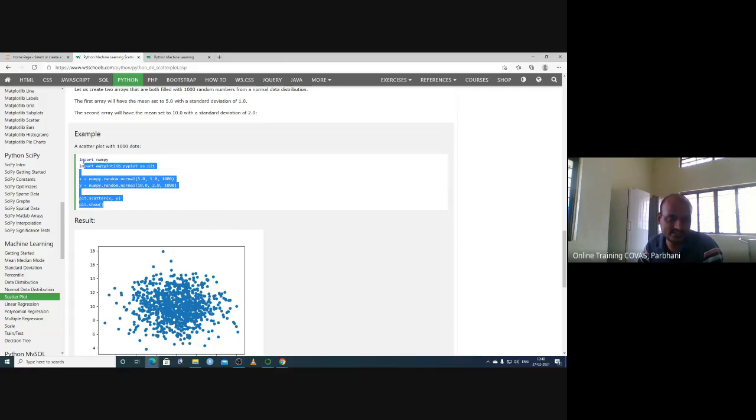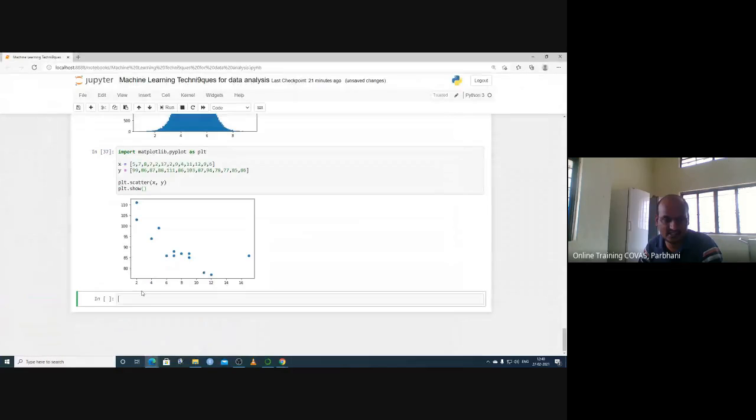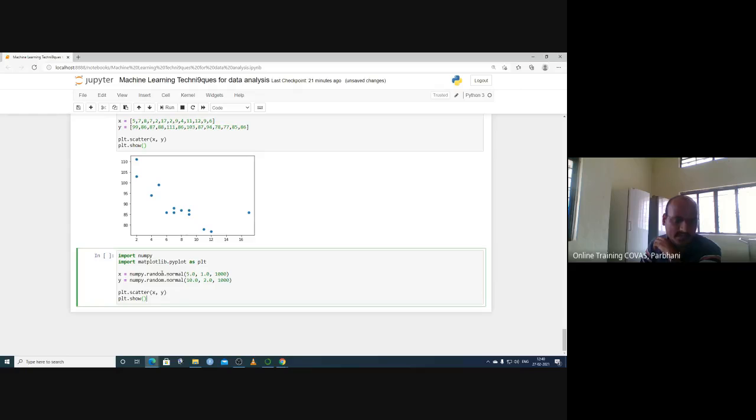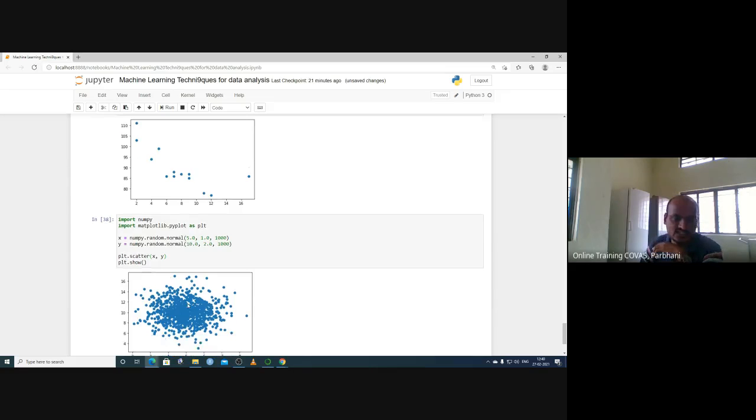So let's generate imaginary data. Let's see if it works. So this is import numpy, matplotlib.pyplot as plt. Let's generate the random data, which has x-axis data with mean at 5 and standard deviation 1, and it should have 1000 data points. Y, that is the weight data, should be numpy.random, normal distribution, with the mean at 10 and the standard deviation at 2 and 1000 data points. So let's generate a scatter plot. So this generates a scatter plot.